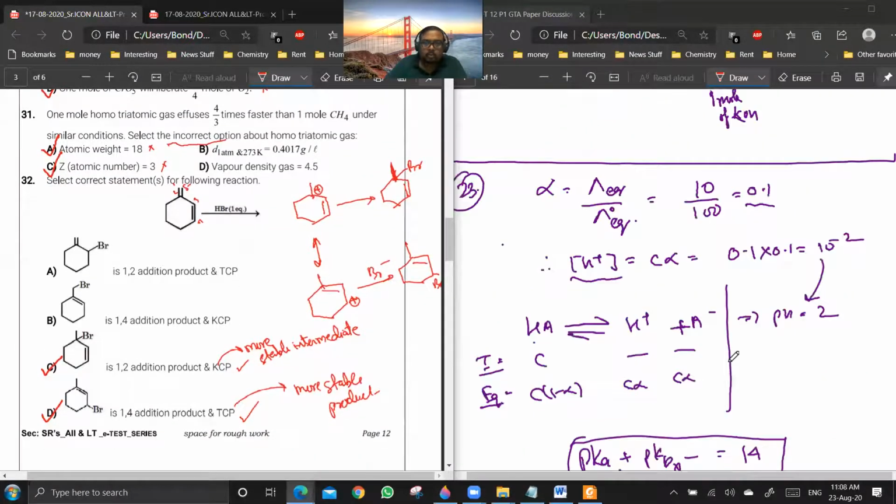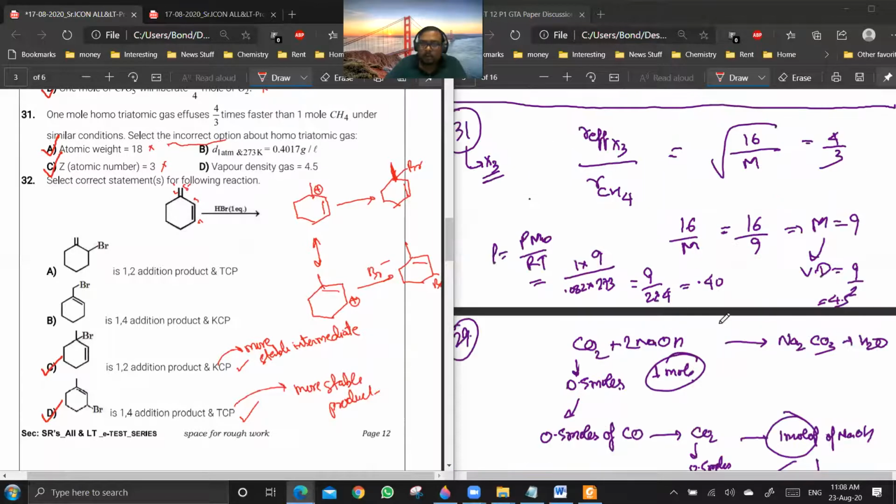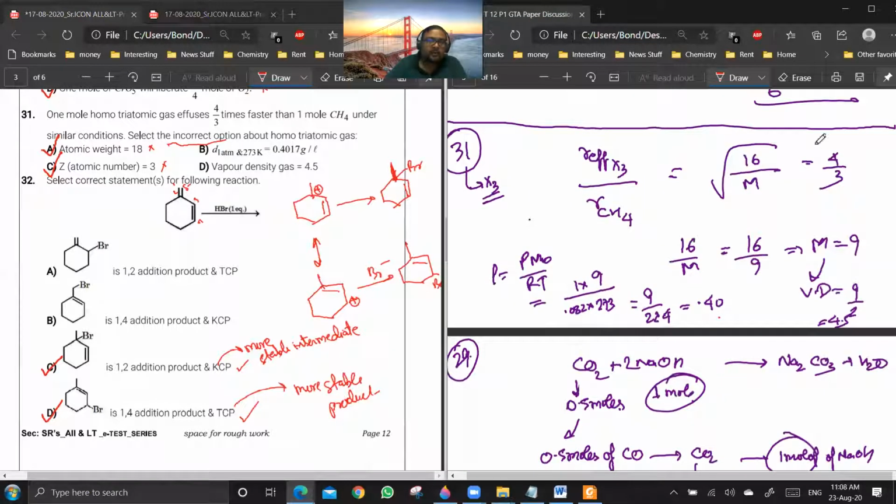31. 31, I think I have discussed here. Yeah. You see, rate of effusion is inversely proportional to the square root of molar mass under similar conditions. You can write it like this. R effusion of X3 by R effusion of CH4 is equal to square root of 16 by M, where 16 is the molar mass of CH4 and M is the molar mass of X3. So that is given to be 4 by 3. From this, M will come out to be 9. Vapor density will be 4.5.